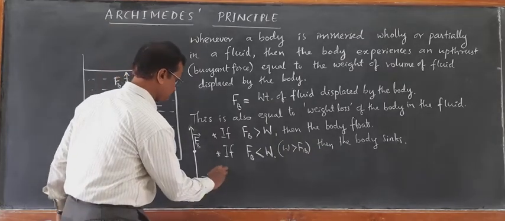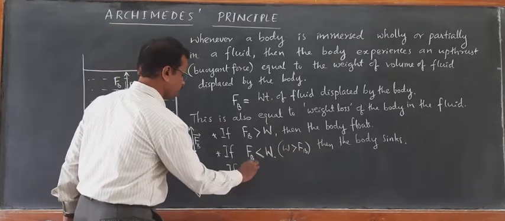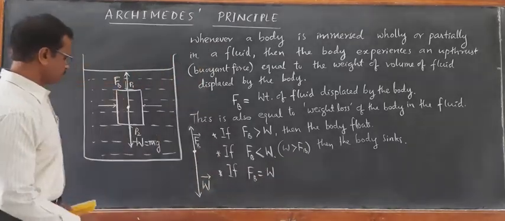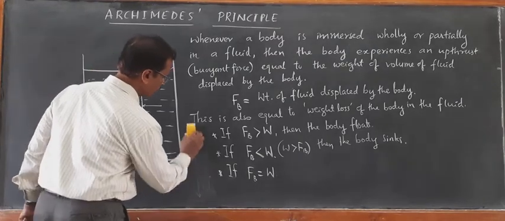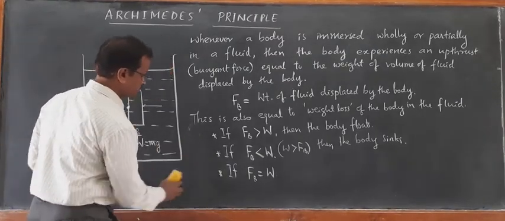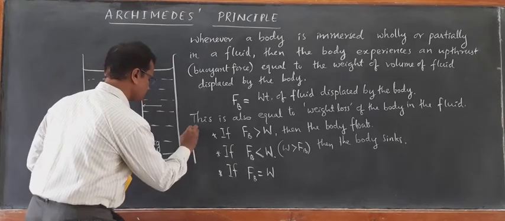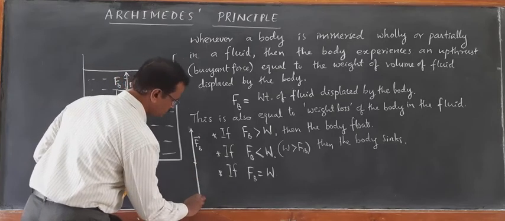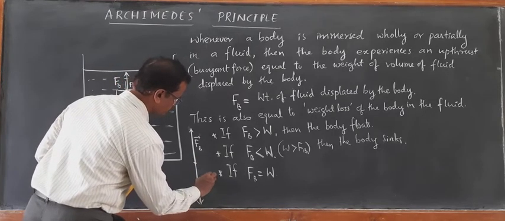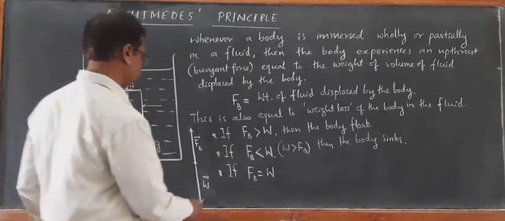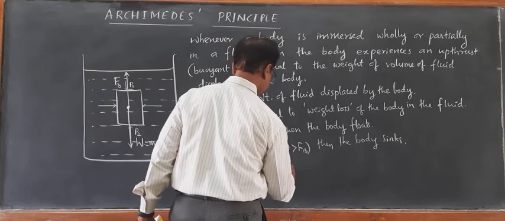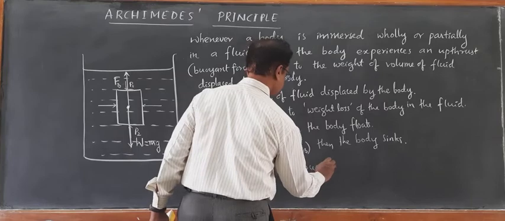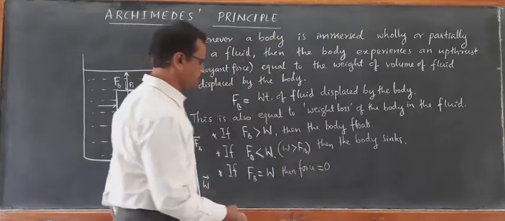Third case, if buoyant force is equal to the weight of the body, what happens? Both are equal vectors acting exactly in opposite directions. If FB is equal to W, then the net force, FB minus W, becomes 0.